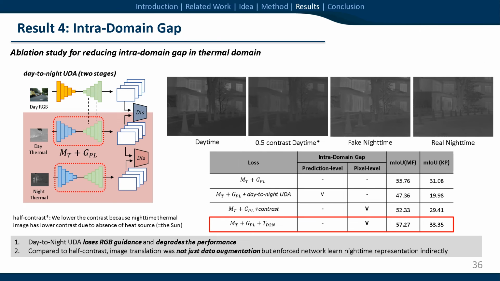The fourth experiment is to find a way to reduce the intra-domain gap between daytime and nighttime in the thermal domain. We compare pixel-level adaptation, half contrast, and day-to-night UDA cases. We find that day-to-night UDA loses RGB guidance and degrades the performance. Also, the nighttime representation of the thermal dataset is not simply represented like half contrast. Day-to-night image translation or pixel-level adaptation enforced the thermal stream to learn nighttime representation, thus it achieved the best performance.